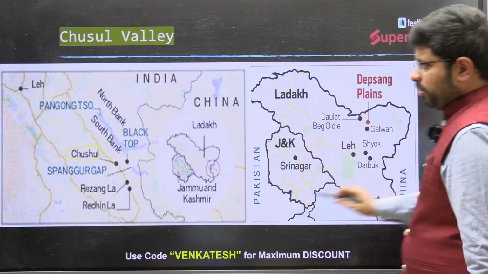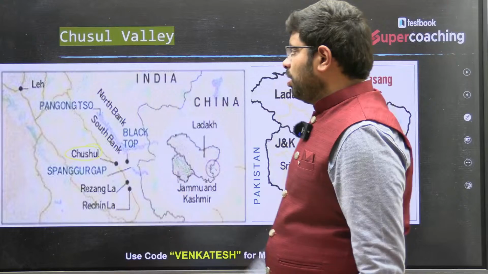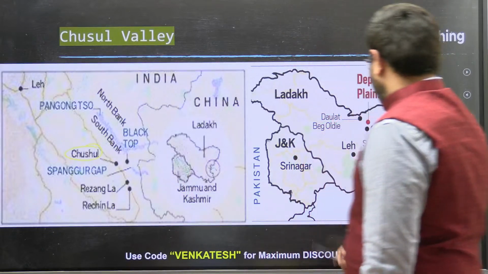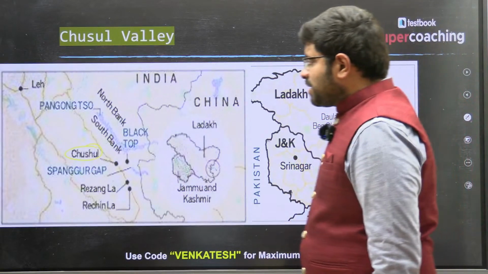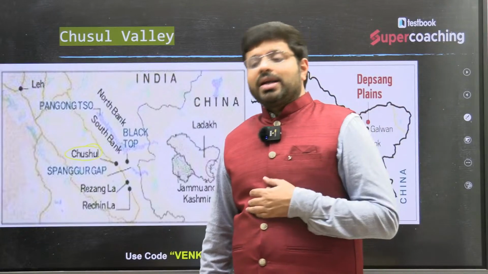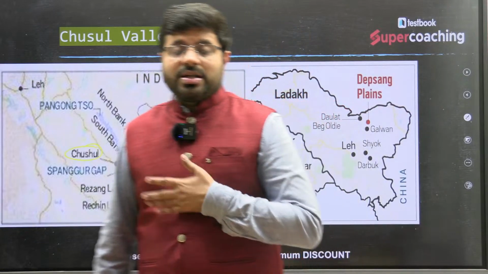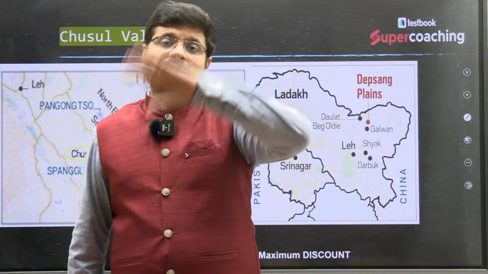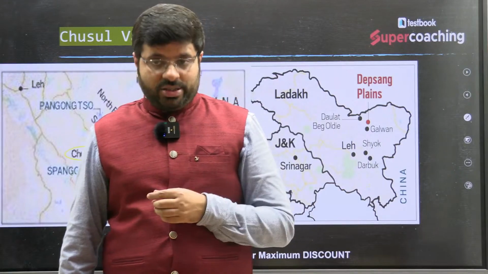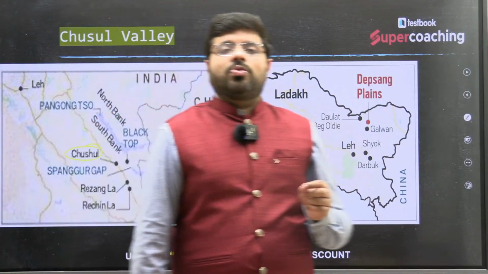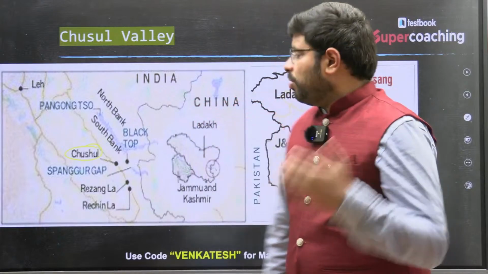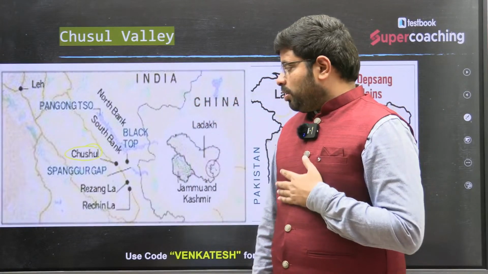So as you can see here, Chushul Valley, after the Pangong Tso Lake, this is regarded as a point of controlling the accessibility of the entire Leh region. So during the 1962 war, China controlled Chushul Valley, the Rezang La.